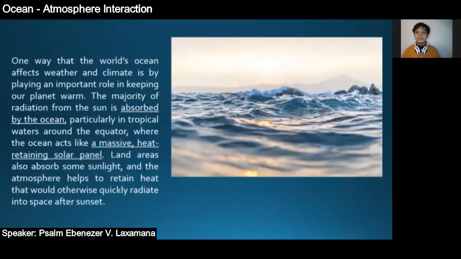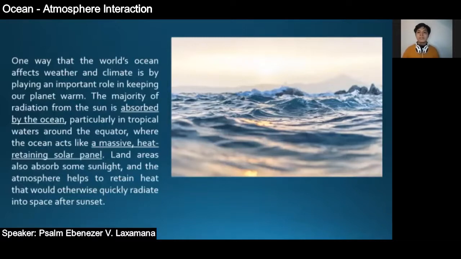Yan. Let's continue. One way that the world's ocean affects weather and climate is by playing an important role in keeping our planet warm. Malaking tulong ang nabibigay ng araw, ng dagat, at ng atmosphere natin sa mundo natin kasi kailangan ng warmth sa Earth. And warmth is a sign of life. At ang ocean at ang atmosphere, talagang nagtutulungan sila to bring warmth sa buong mundo natin. By weather or by climate man yan.